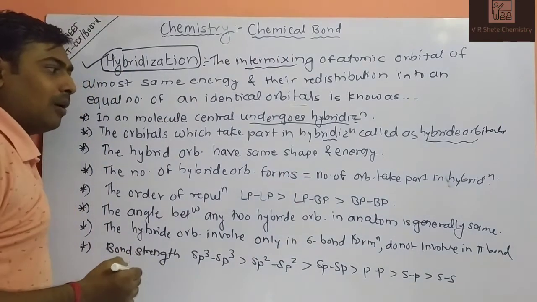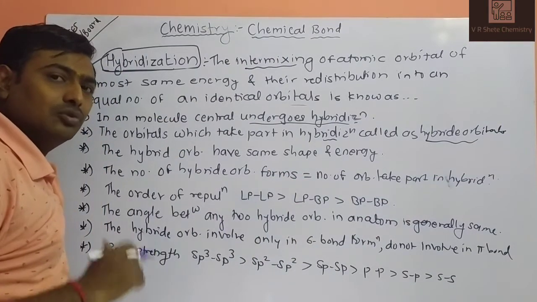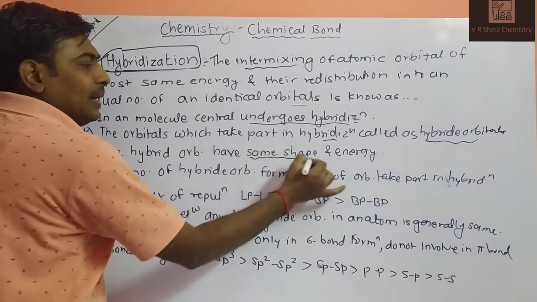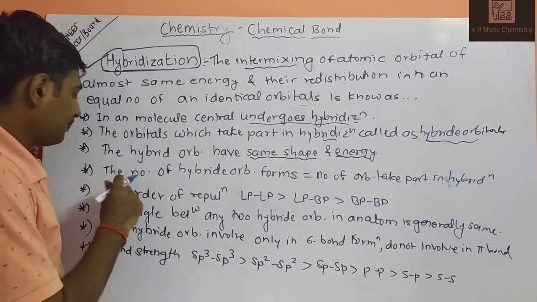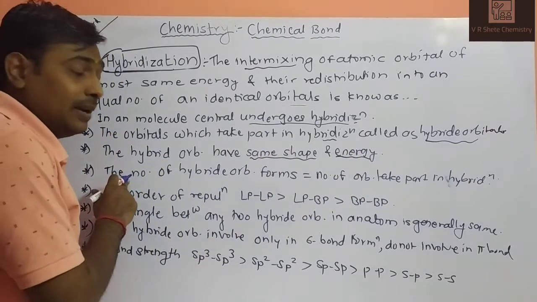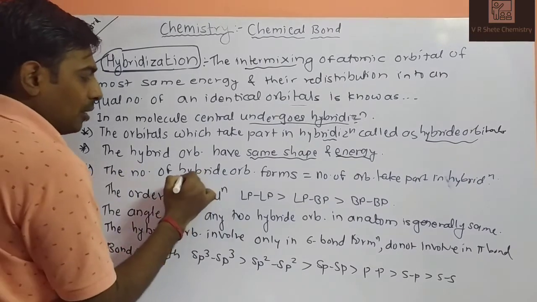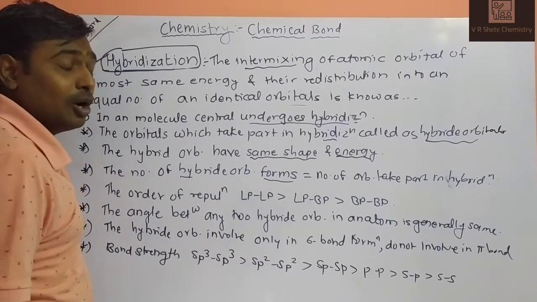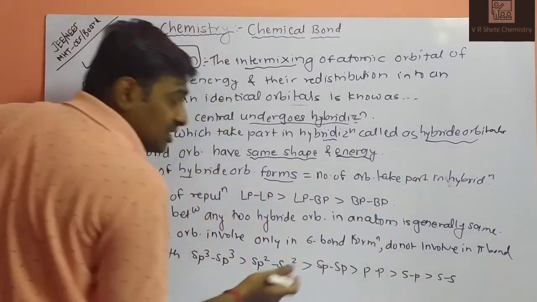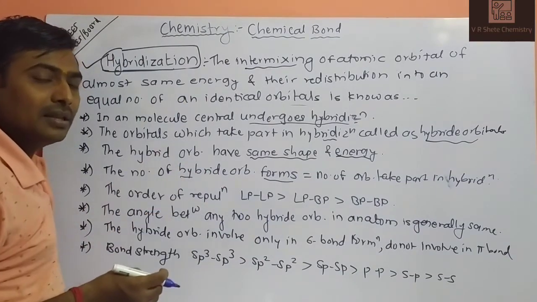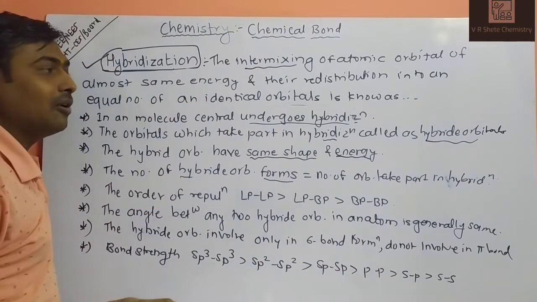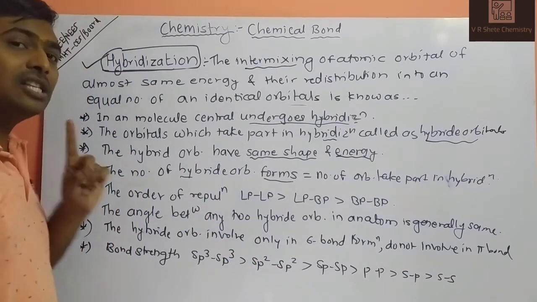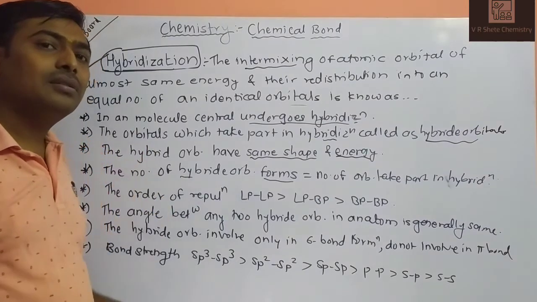Next, the hybrid orbitals have the same shape and nearly the same energy. Those orbitals take part in the hybridization. The number of hybrid orbitals, a very important point: the number of hybrid orbitals formed is equal to the number of orbitals which take part in the hybridization process. If you say sp2 hybridization, it means that one s orbital and two p orbitals take part in the bonding.